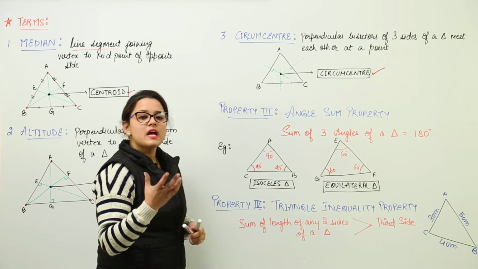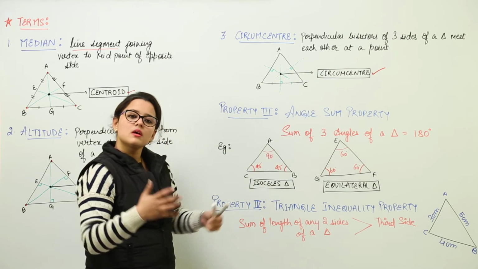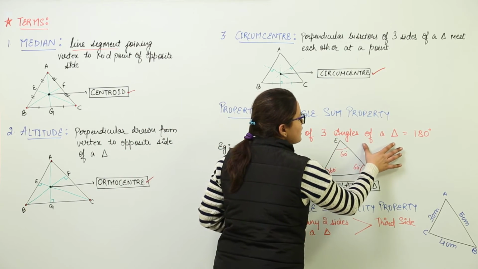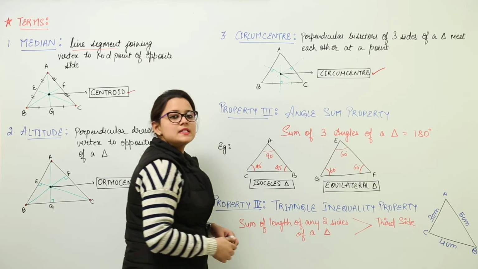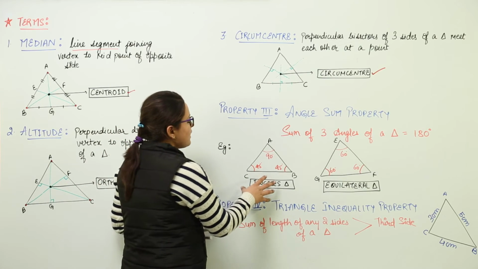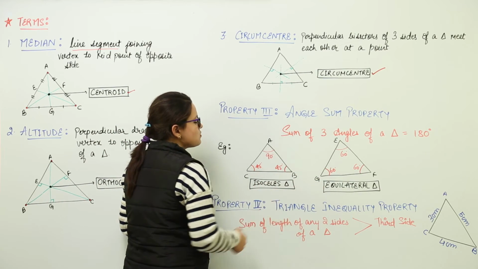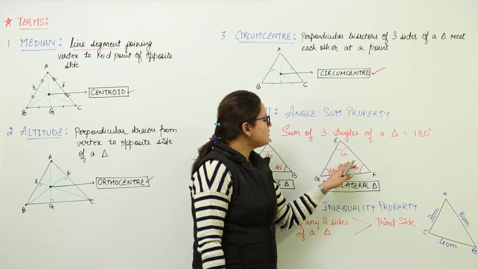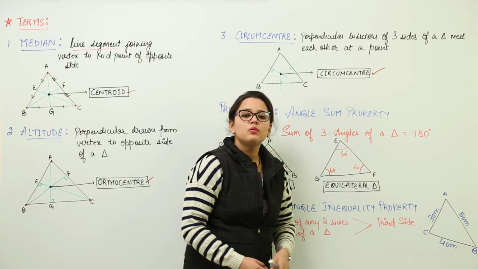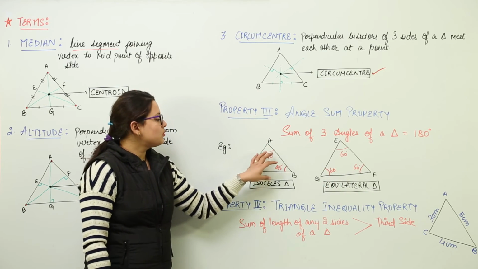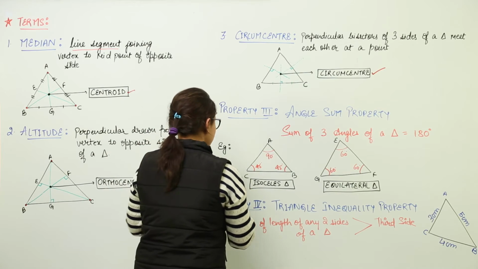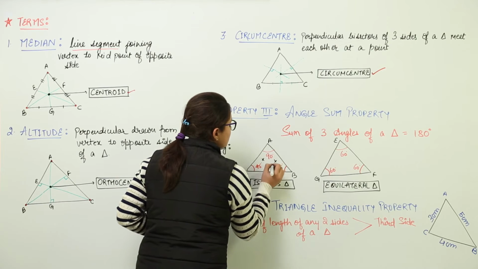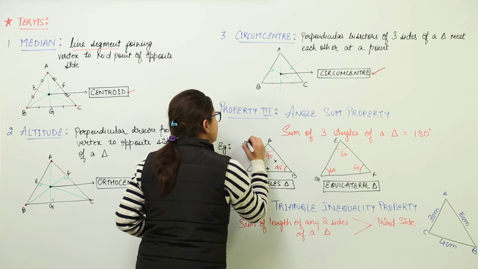As the word says, angle sum, it is about the sum of angles. So it says that sum of three angles of a triangle is always 180 degrees. We can check that. I have taken up two examples. One is isosceles triangle, as it has two angles equal, and I have taken three angles equal, that means an equilateral triangle. If we do the total of this, that is 45 plus 90 plus 45, you can check, you are going to get 180 degrees.